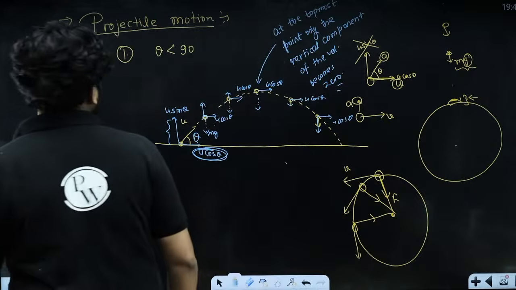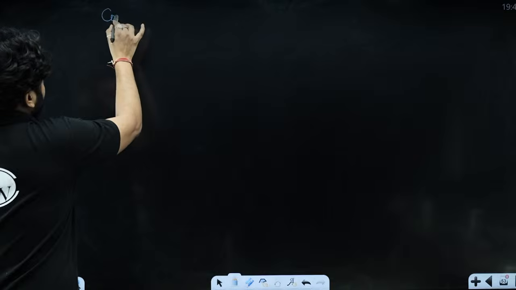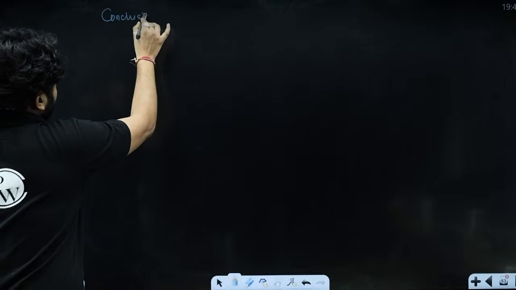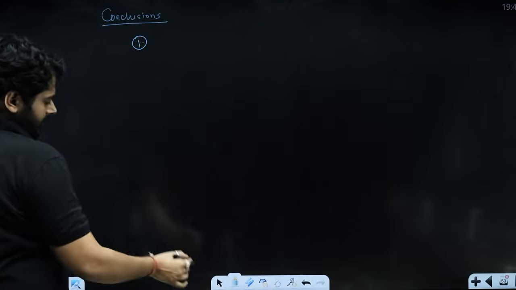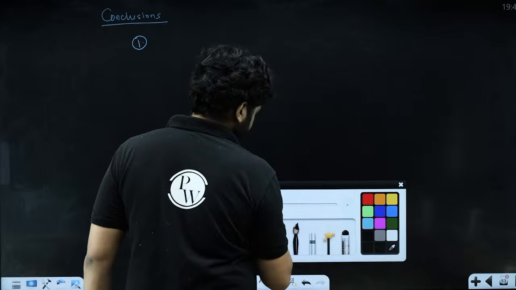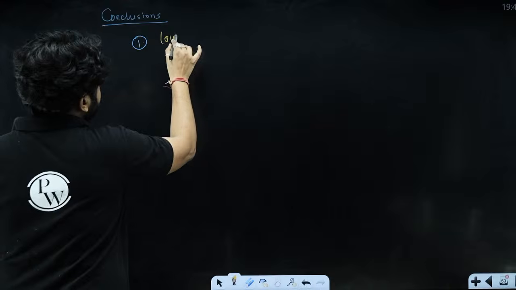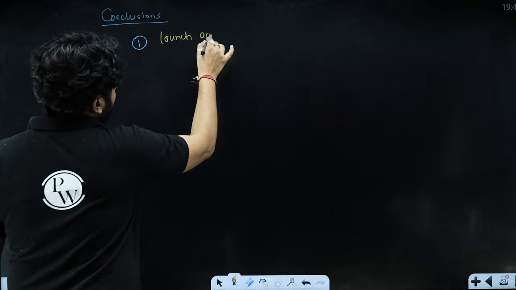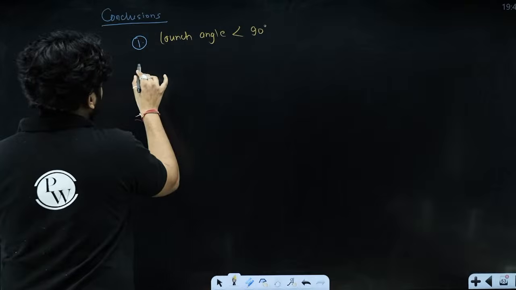So projectile motion is this. Let's write down the conclusions that we have. First thing of projectile motion is the launch angle must be less than 90 degrees, then the body will perform projectile motion.